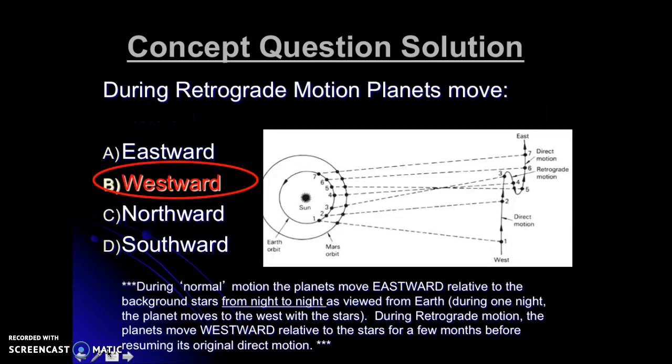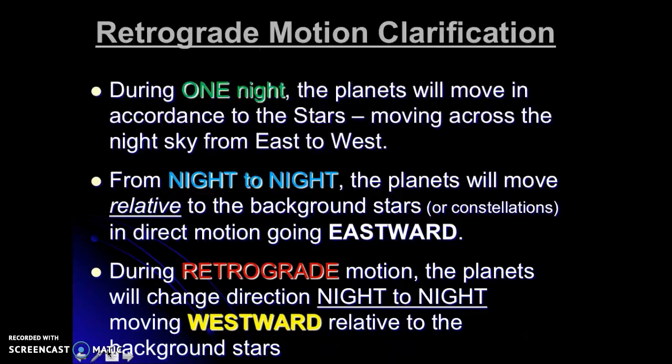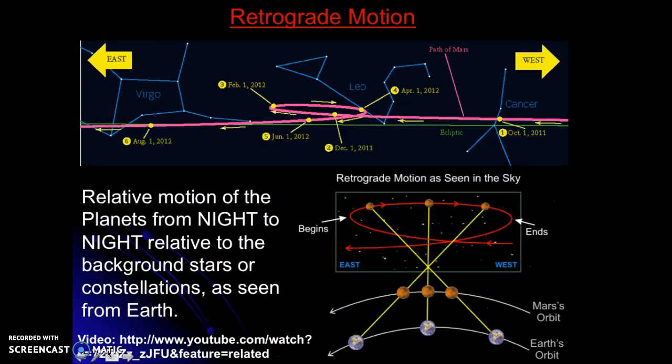So normally, night to night, the planets will appear to move eastward across the sky, and the westward motion is called retrograde. So let's just be clear here that during one night, the planets are going to move in accordance with the stars, going from east to west. But it's night after night, month after month, the planets will appear to move relative to the background stars, going eastward. But during this retrograde motion, the planets appear to move westward across the night sky.